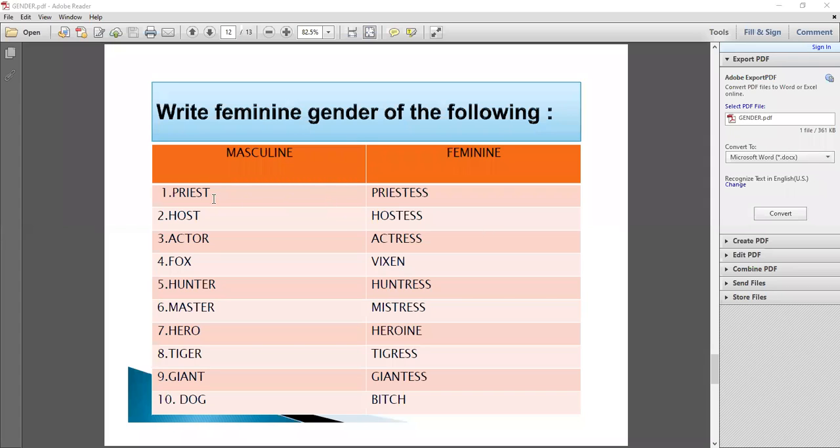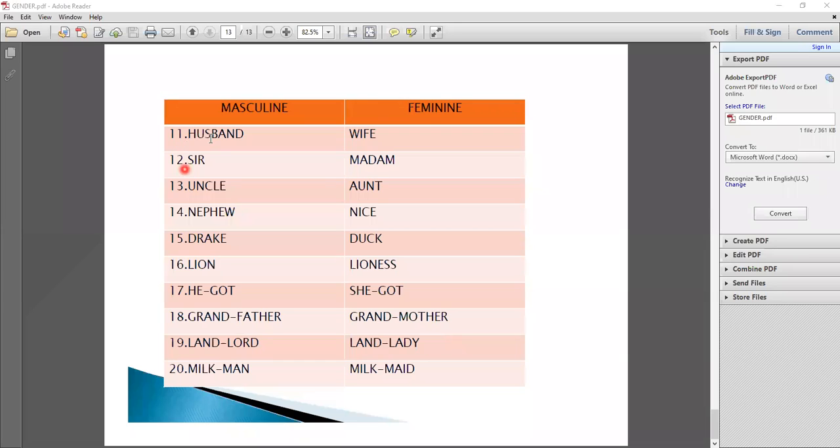First is priest, priestess; host, hostess; actor, actress; fox, vixen; hunter, huntress; master, mistress; hero, heroine; tiger, tigress; giant, giantess; dog, witch. Now next, number 11: husband, wife; sir, madam; uncle, aunt; nephew, niece; duck; lion, lioness.